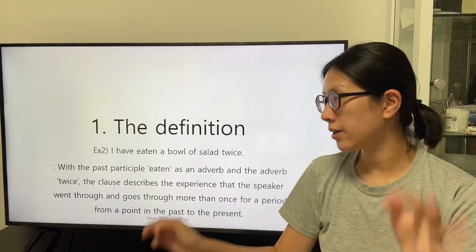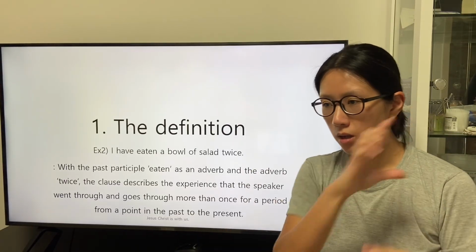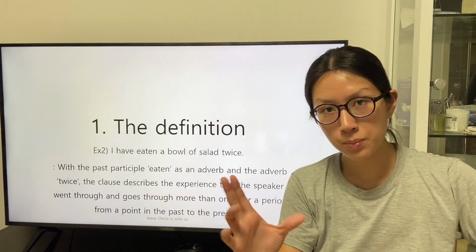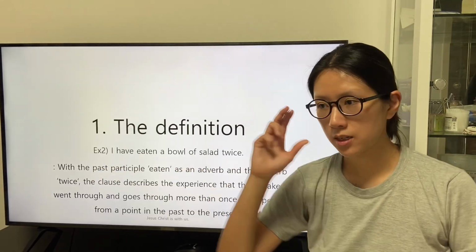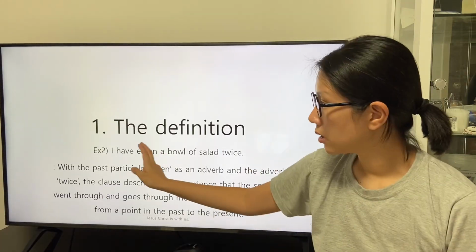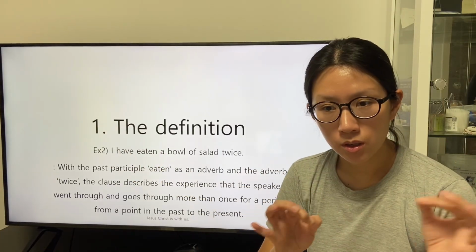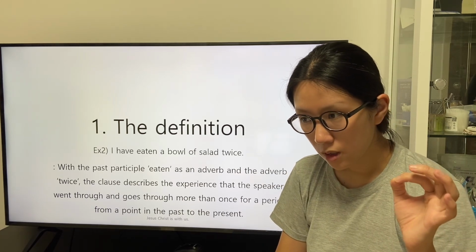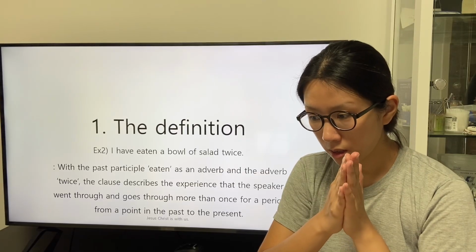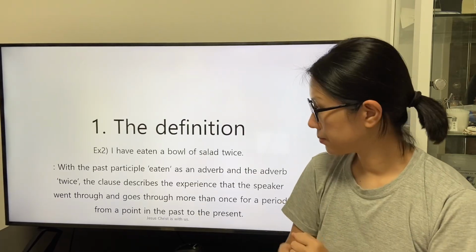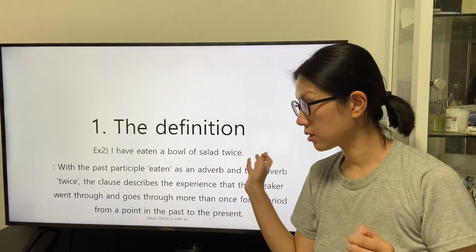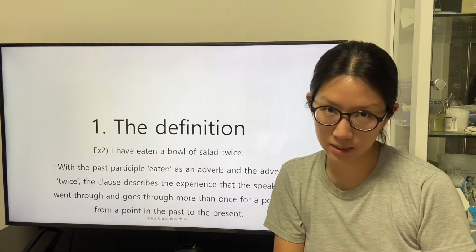We can understand that the speaker summarizes how the experience of the subject is at the present. The point of the completion of the experience is the present, and the speaker delivers this clause to the listeners at the present.